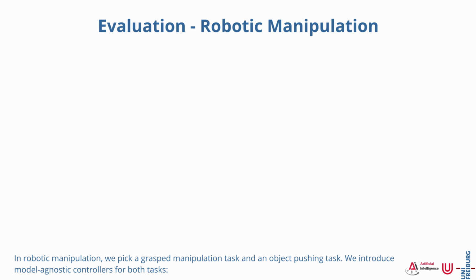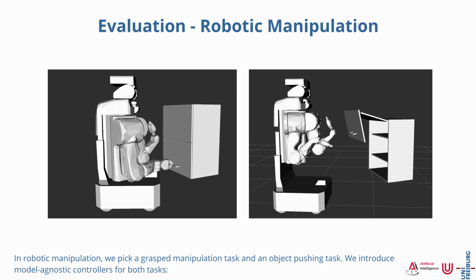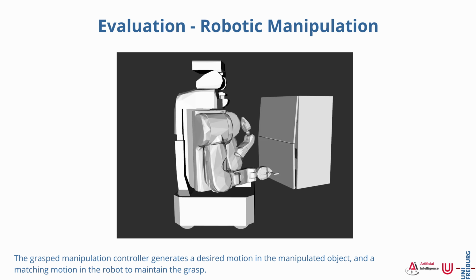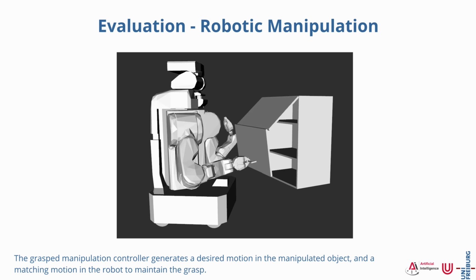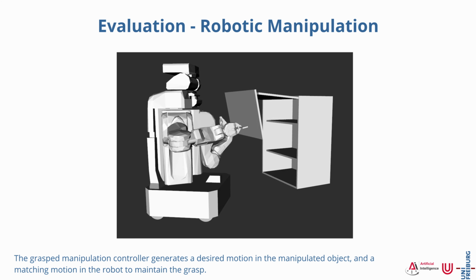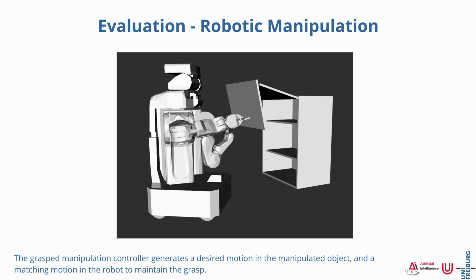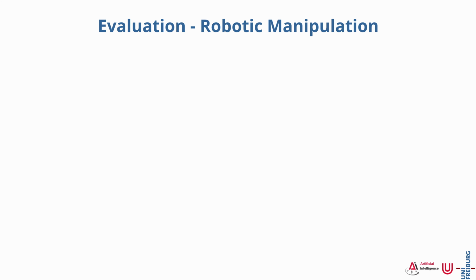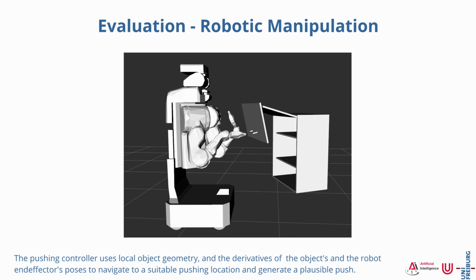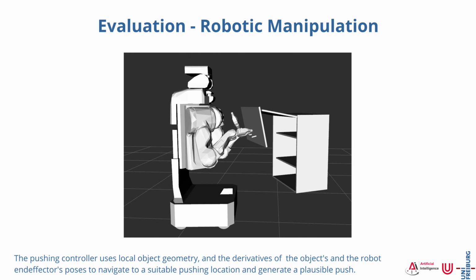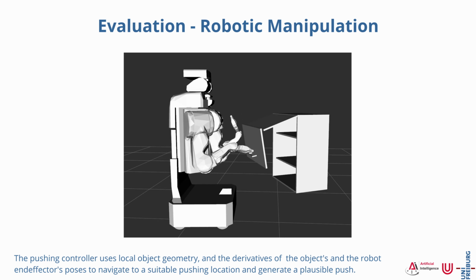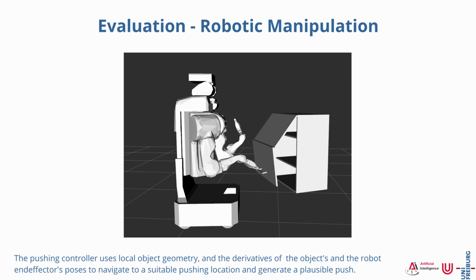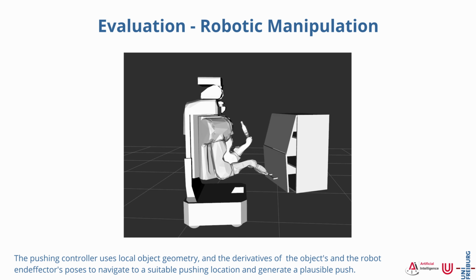In robotic manipulation, we pick a grasped manipulation task and an object pushing task. We introduce model-agnostic controllers for both tasks. The grasped manipulation controller generates a desired motion in the manipulated object and a matching motion in the robot to maintain the grasp. The pushing controller uses local object geometry and the derivatives of the objects and the robot end effector's poses to navigate to a suitable pushing location and generate a plausible push.